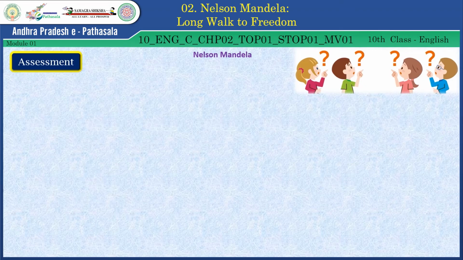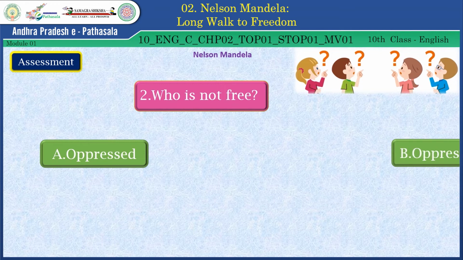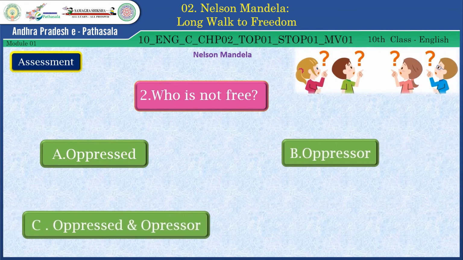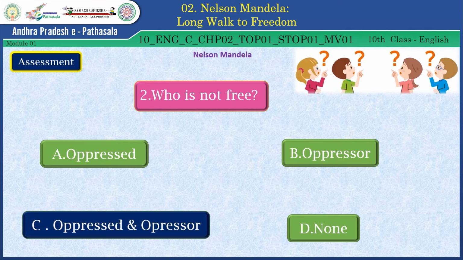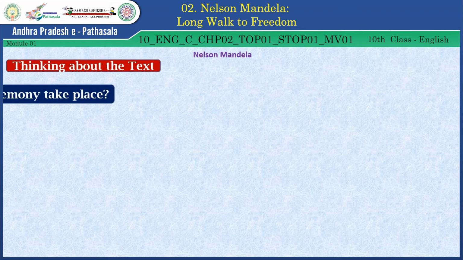Let us see the second question. Who is not free? Oppressed, oppressor, oppressed and oppressor, none? What is the right answer here? Yes, the correct answer is oppressed and oppressor. Well done, dear students. Thinking about the text.